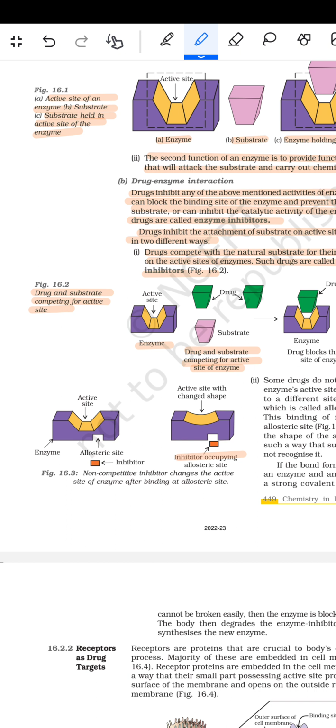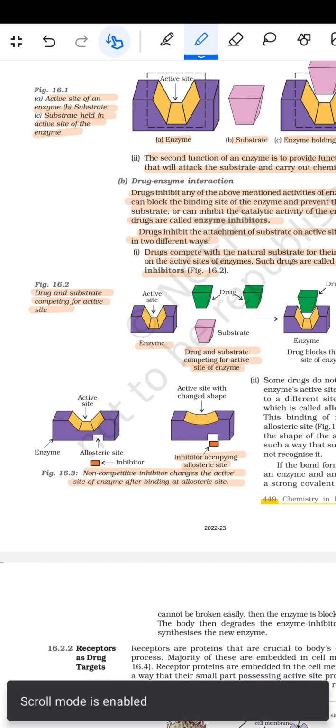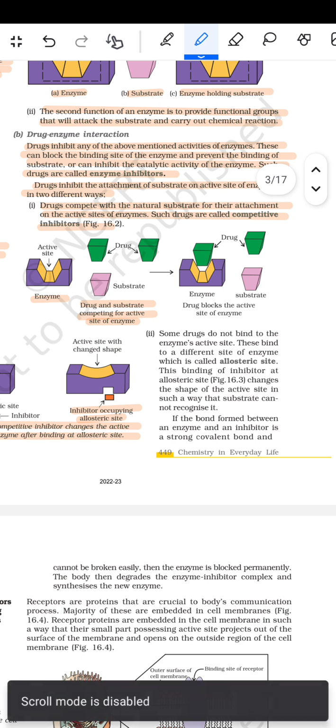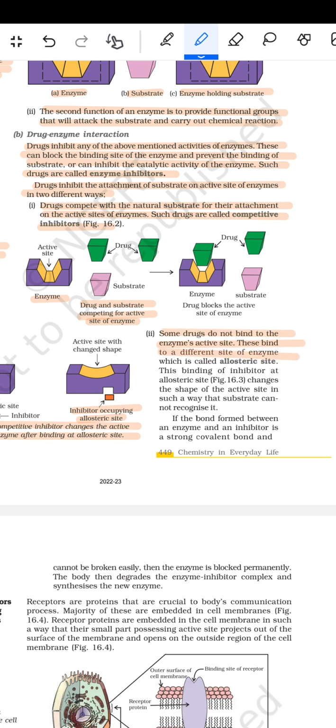फिर इनहिबिटर्स ऑक्युपाइंग द एलोस्टेरिक साइट. फिर नॉन कंपीटिटिव इनहिबिटर्स change the active site of the enzyme after binding at an allosteric site. इसके बाद आता है कि some drugs do not bind to the enzyme's active site. These bind to a different site of the enzyme which is called the allosteric site. This binding of the inhibitor at the allosteric site changes the shape of the active site in such a way that the substrate cannot recognize it.